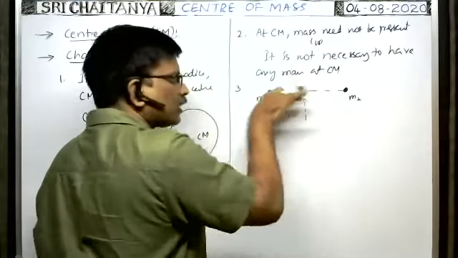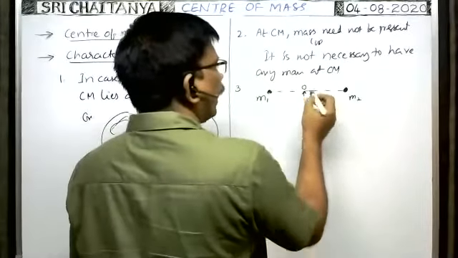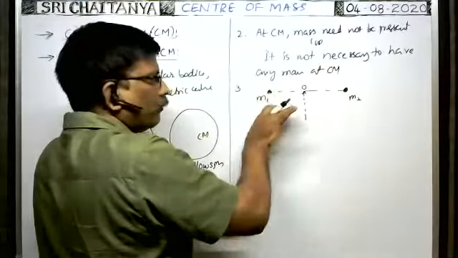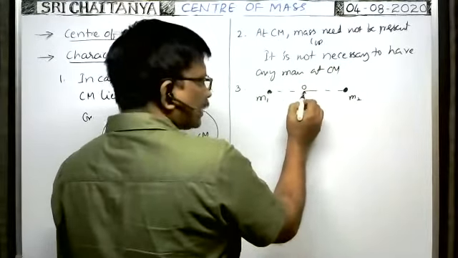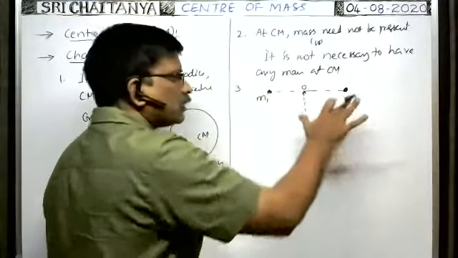The rod is horizontal means it is balanced. About this point, there is a possibility for the rod to turn like this or like this. But it is balanced. So at that time we can say this system is balanced.